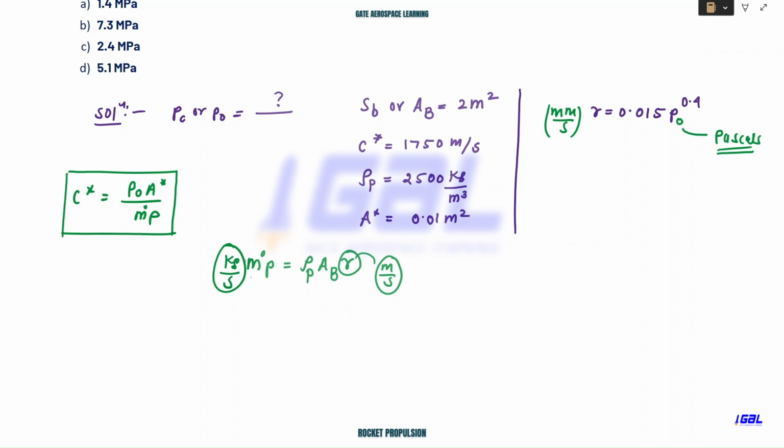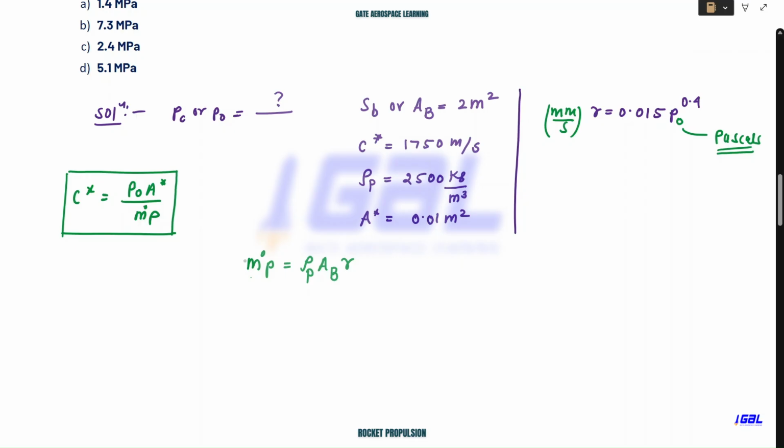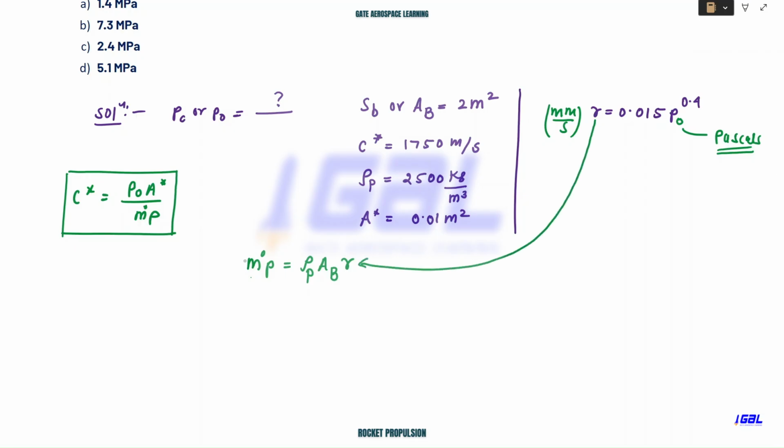Okay. So if you see here, your r value is in mm per second. So you need to be careful, be cautious. You need to convert this at the end into meter per second. I hope you are getting my point. What I'll do is take this equation, because everything here is known to us. Yes, r I can take from here and substitute it here in terms of meter per second.